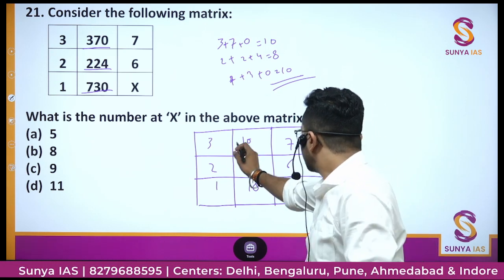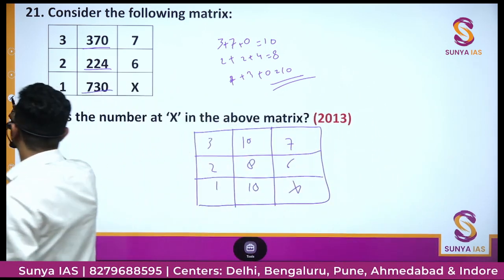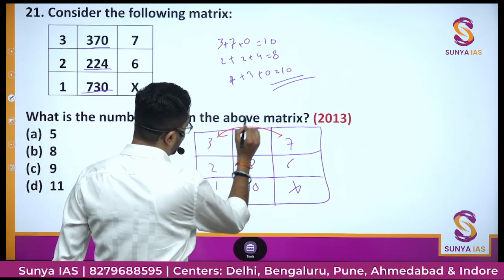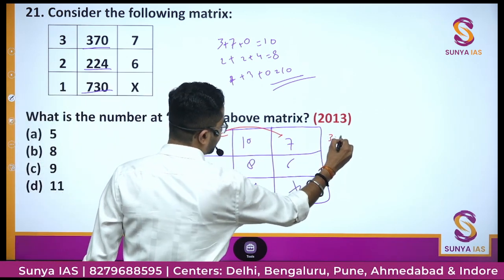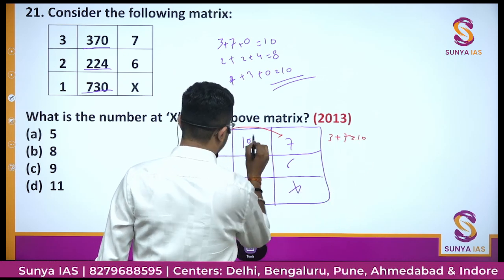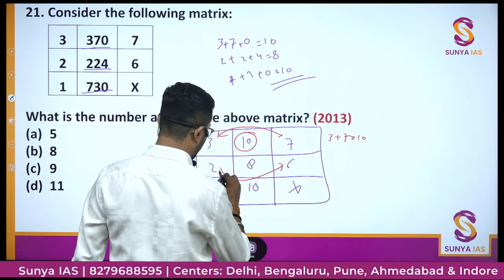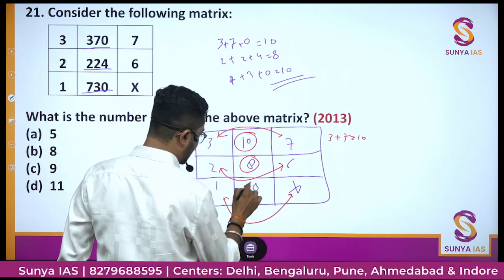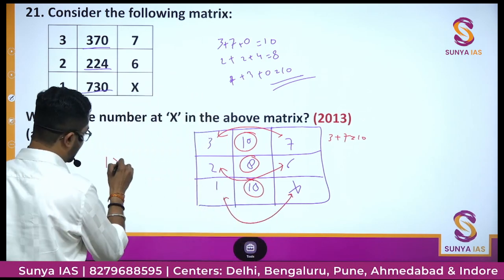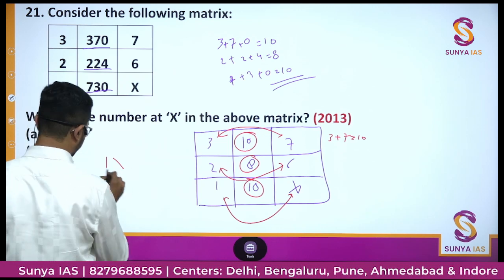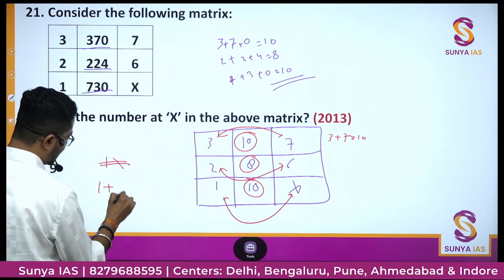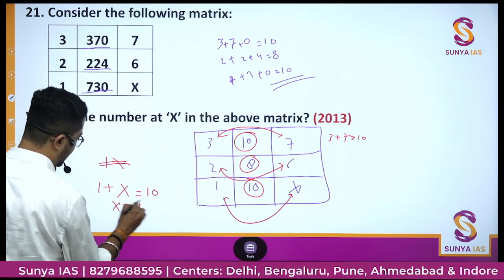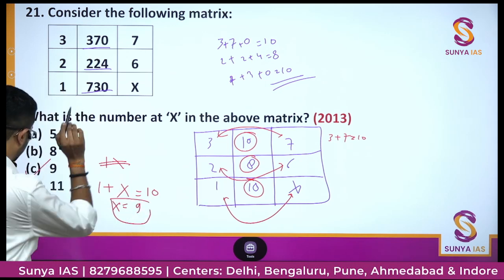If we add these two, I think we are getting somewhere. I think something is working. If we add these two, 3 plus 7, 10. If we add these two, 2 plus 6, we get 8. Then we should add these two and we will get 10. That is 1 plus x is equal to 10. Then x is equal to 9. 10 minus 1. So the answer is 9.